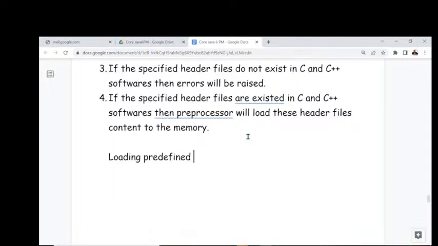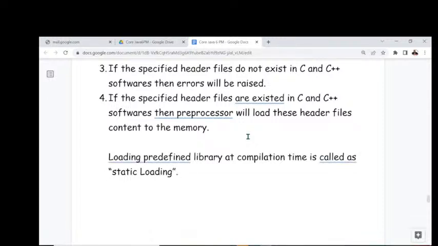Loading a predefined library at compilation time is called what? Now tell me. Loading a predefined library at compilation time is called static loading. That is a point we have to recognize. After completion of this, the library is loaded to the memory. That is the responsibility of the preprocessor. Get my point or not? We are getting the preprocessor's responsibilities clearly.